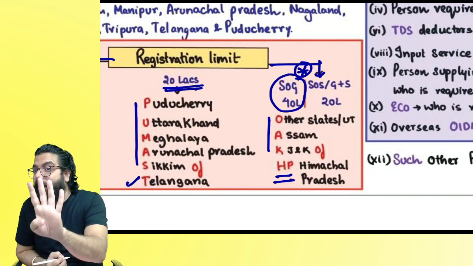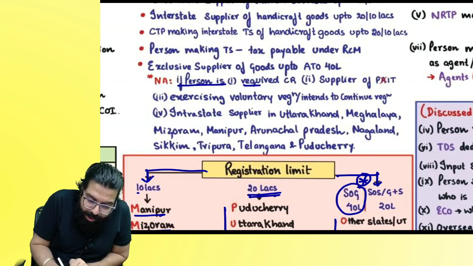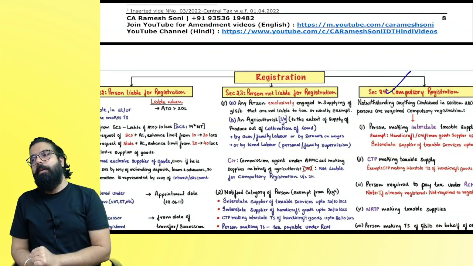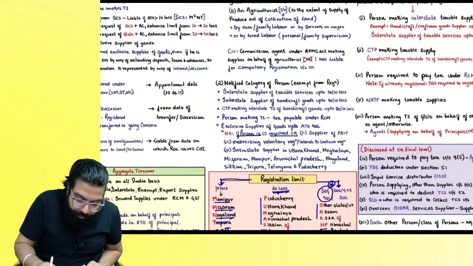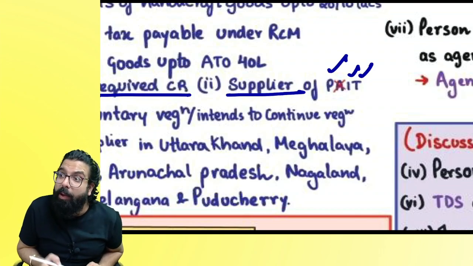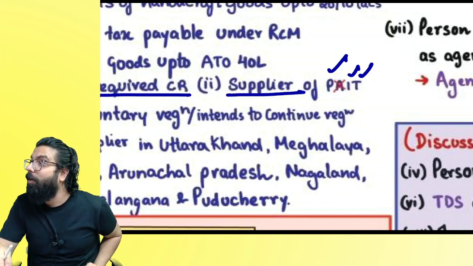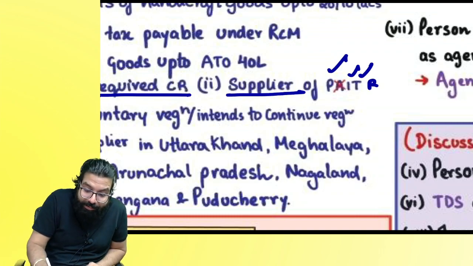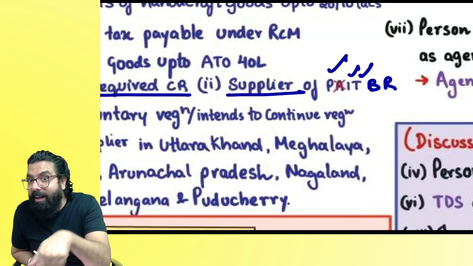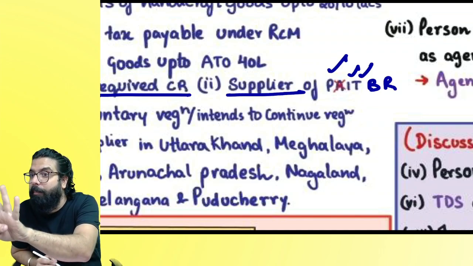But then I put one star over here. That 40 lakh limit will not be given to whom? If you are a person who requires compulsory registration under section 24, then what 40 lakh limit? You are doing interstate. Compulsory, no? Then, if you are a person who is supplier of pan masala, ice cream, tobacco, then also you are ineligible. Now, if you are a person who is supplying those bricks and roofing tiles, supplier means trader is included here. So if you are trading in those bricks and roofing tiles, then also 40 lakh limit will not be allowed.